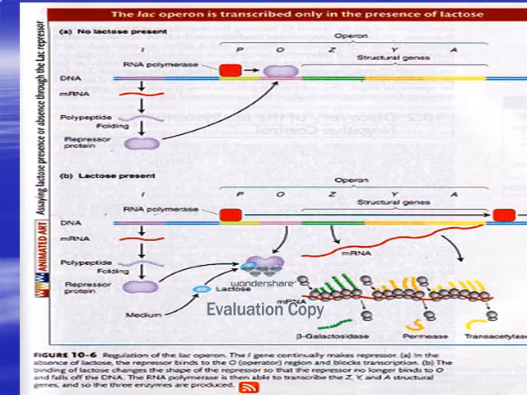When lactose is present, the inducer, which is the lactose, will bind with the repressor, preventing the repressor from binding with the operator.